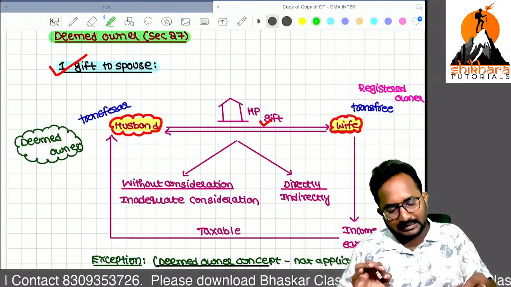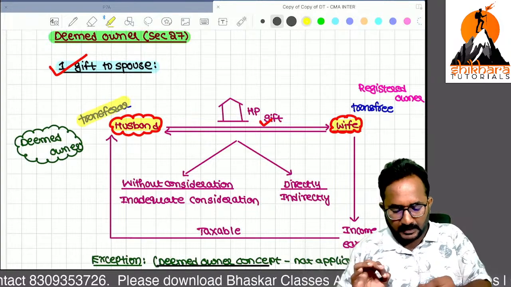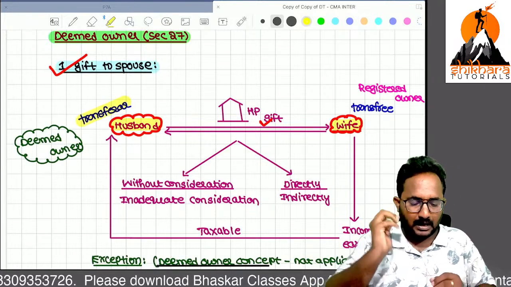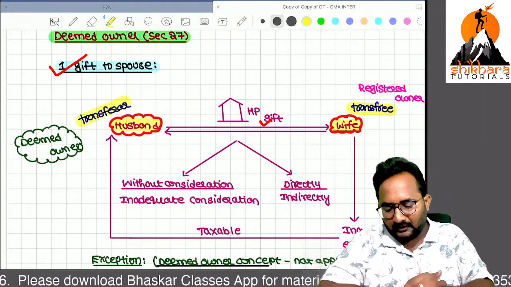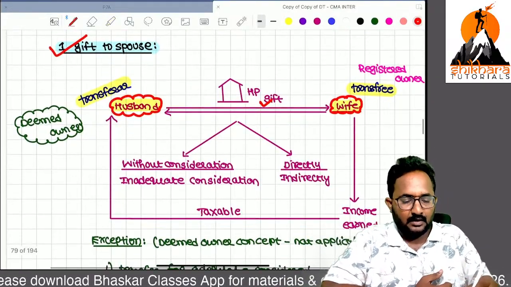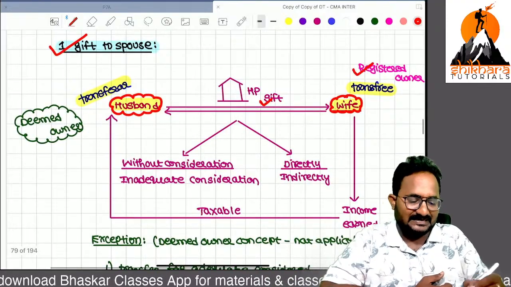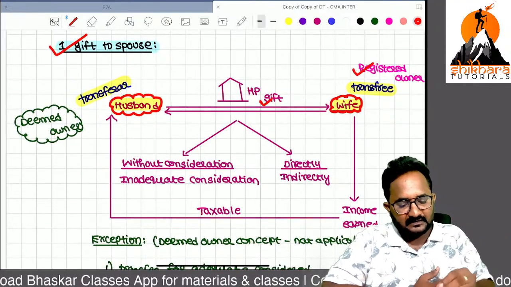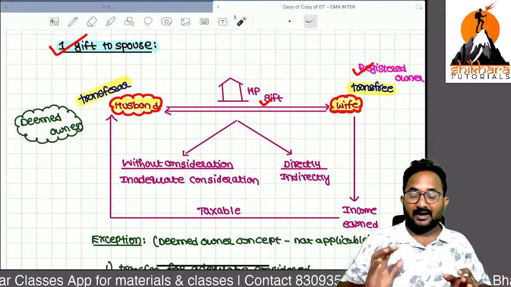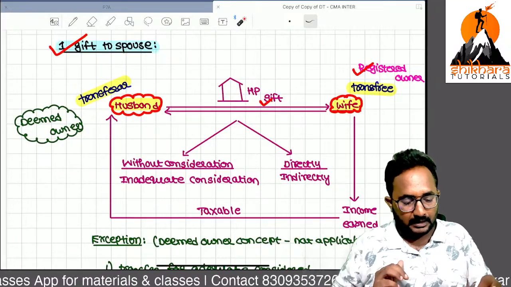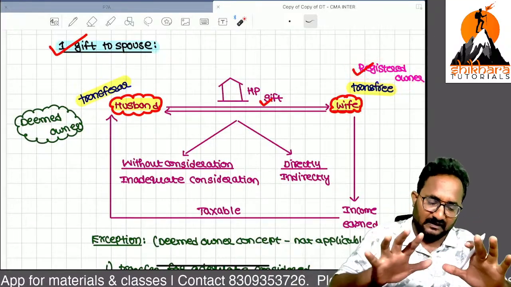Now, the person who is transferring the property is called the transferor. Who is receiving the property, ma? Yes, the transferee. After receiving, they can definitely do the registration in their own name. The registered owner now is the wife only, because after receiving the property, they can take the registration also.